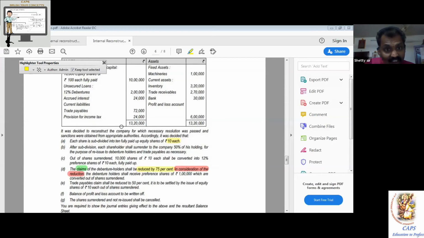Now, if this is the case, tell me the entry, or the entries. Anyone? Not too complicated. Don't think it's too complicated. Still, you can apply your mind and give me the answer. Chota pataka, bada dhamaka. That's the beauty of the CA course.